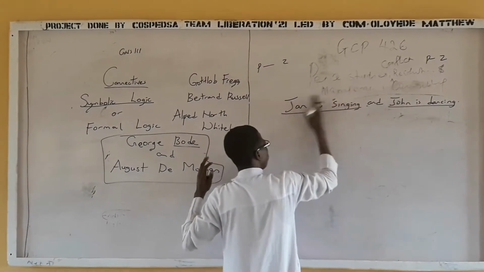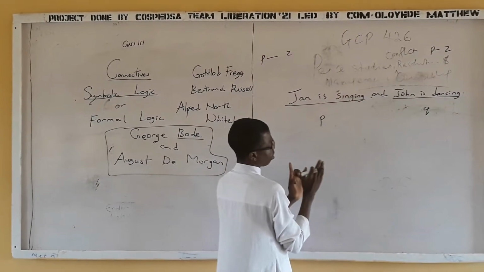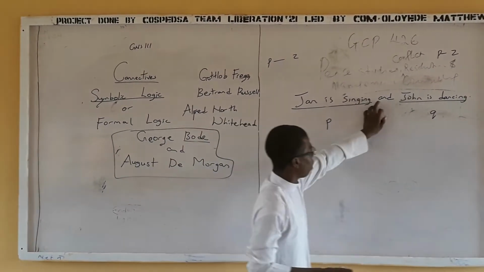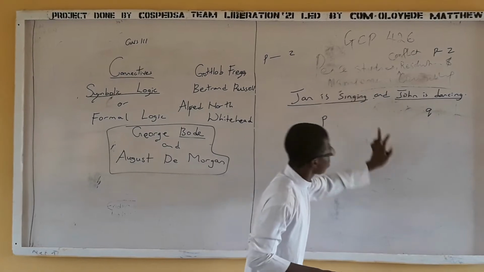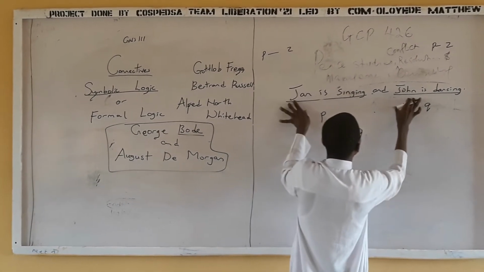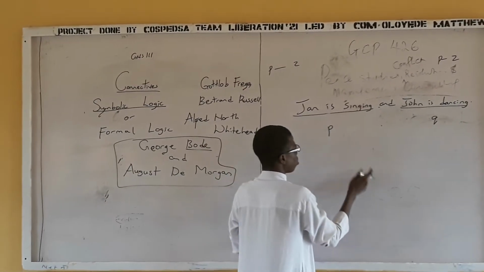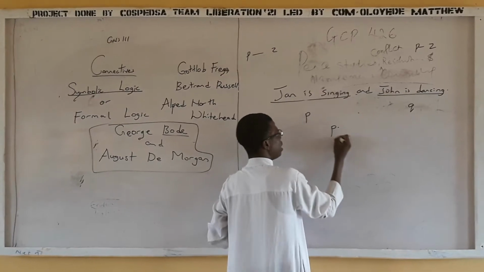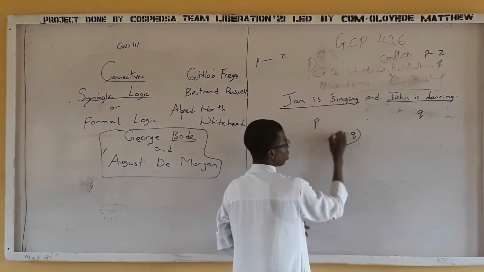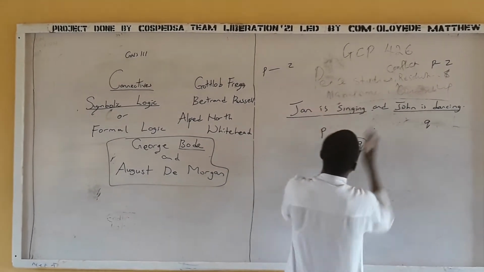So let me go back to history again. P and then we have Q. What is this? And. This word, and, has its own symbol, and the symbol for and here is dot. So I can write this using symbols. I'll write it this way: P dot Q. So this dot is a connective because it has connected both ideas.